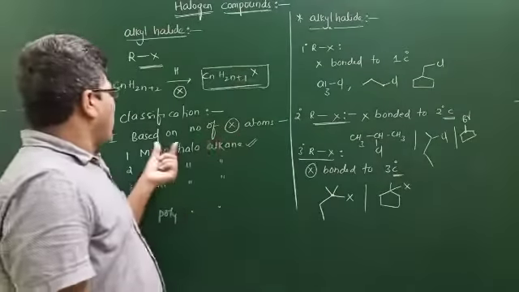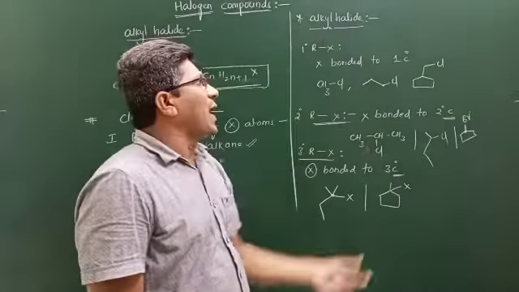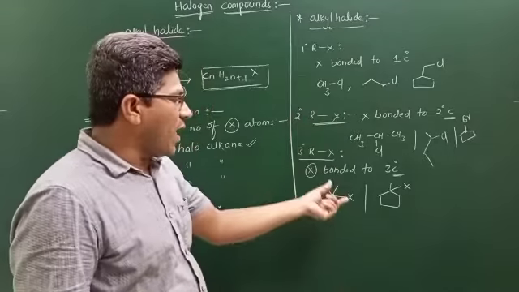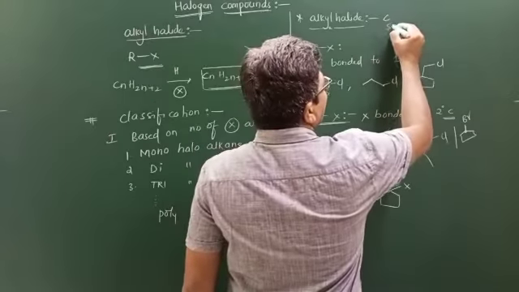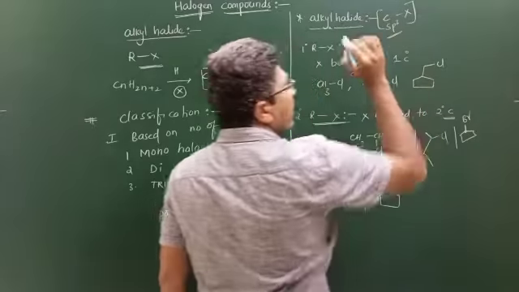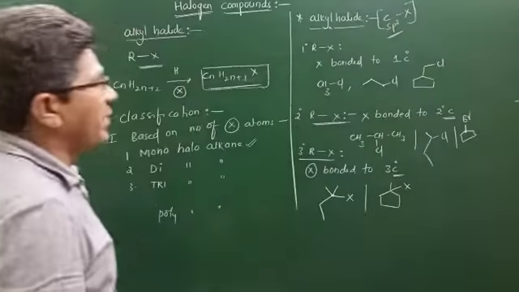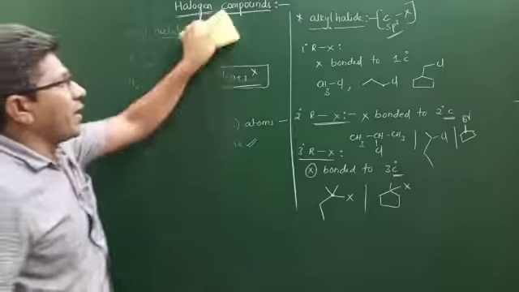So monohaloalkanes are also known as alkyl halides. Again, these alkyl halides are classified into primary, secondary, tertiary. See, in all cases, the halogen is attached to which carbon? An sp3 hybridized carbon atom. In all cases, the carbon is an sp3 hybridized carbon atom. Then write it up.